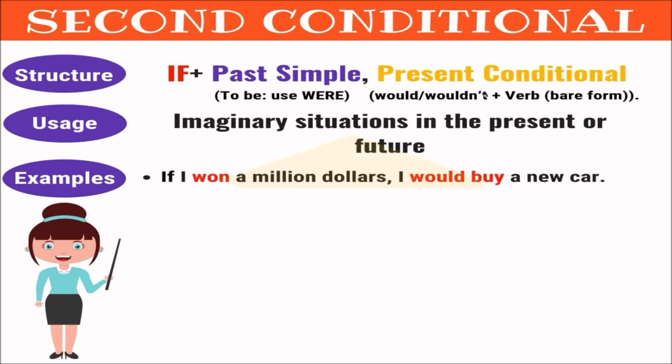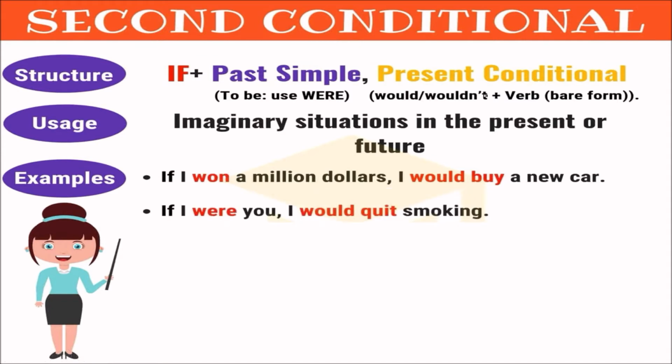Examples. If I won $1 million, I would buy a new car. Check the first one. Simple past, right? You get simple past right here, and would. Here you can have I may buy, I could buy, I should buy. Not a problem, right? And the verb is in the basic form. Remember, with modal verbs, we do not conjugate this or write to. That's not possible, right? So if you have any normal verb, we just change it into simple past, right?